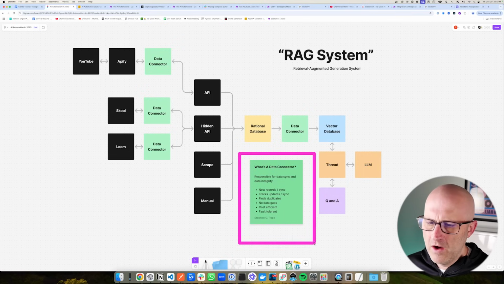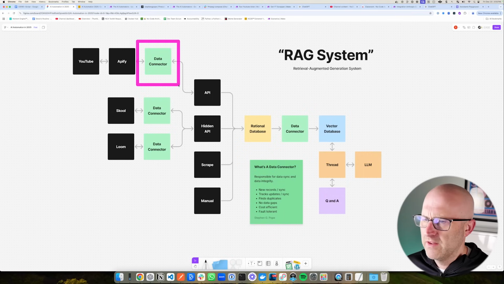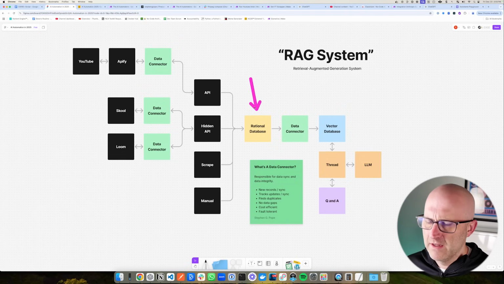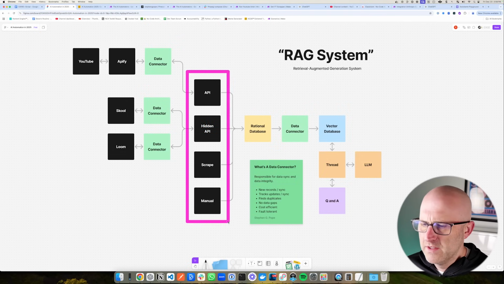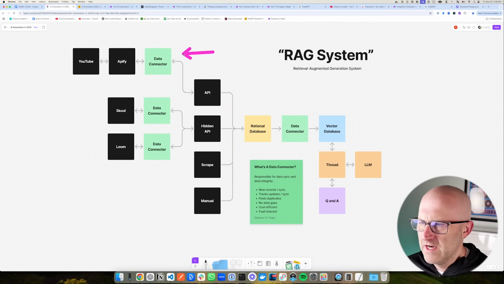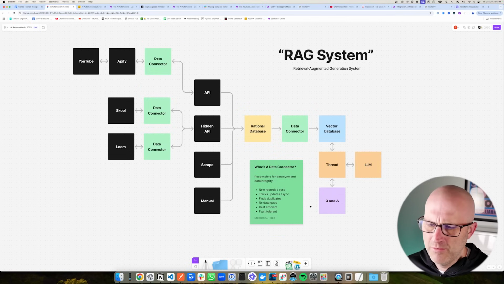You want to isolate all the logic into an object that can work with the API to extract the data and keep things in sync. But again, there are a few different ways that we tend to interface with the data collector. Official APIs, which is usually going to be the easiest because it's an official API and it's designed to connect to a specific service. And so building a data connector that can help you do this is usually pretty straightforward.